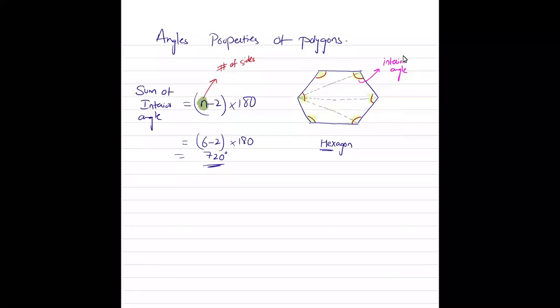Would you agree that I can make 4 triangles? 1, 2, 3, 4. Yes, sir. So basically एक triangle का जो सम होता है, sum of all the angles in a triangle is 180 degrees. तो अगर 4 triangles हैं तो 720 हो जाएगा.